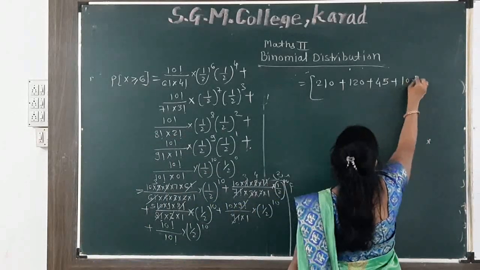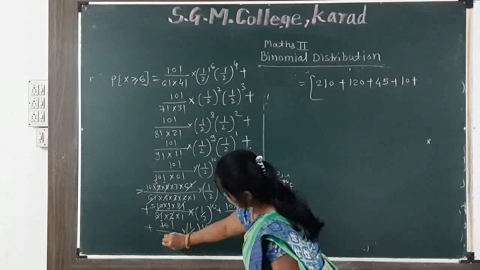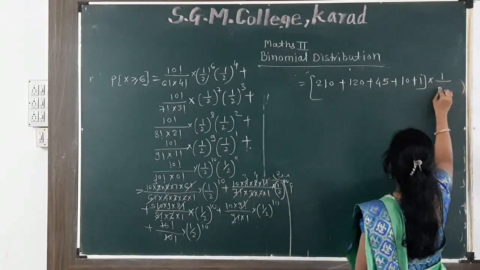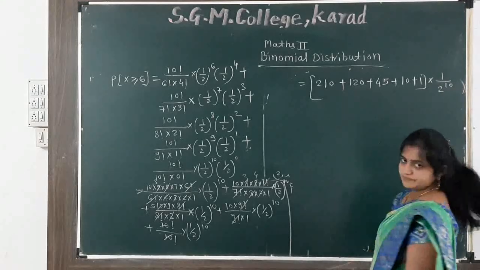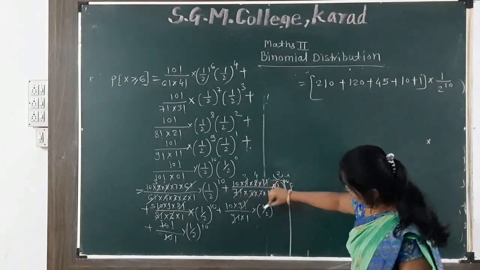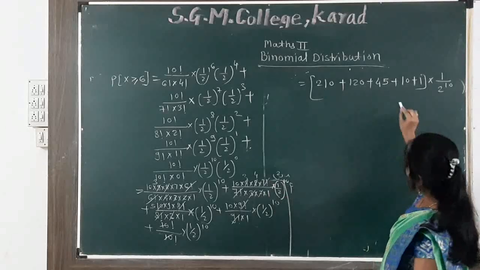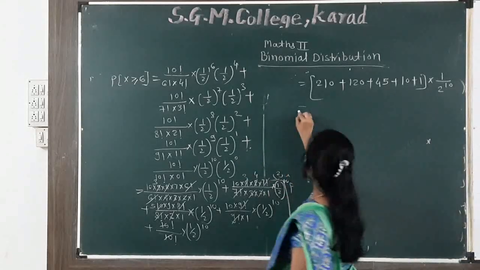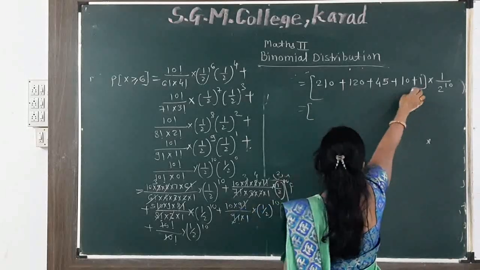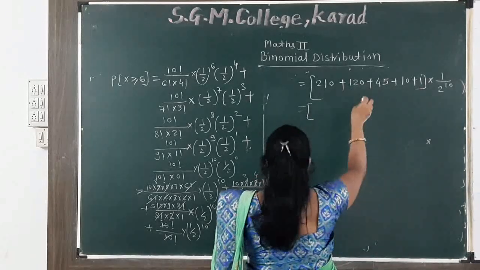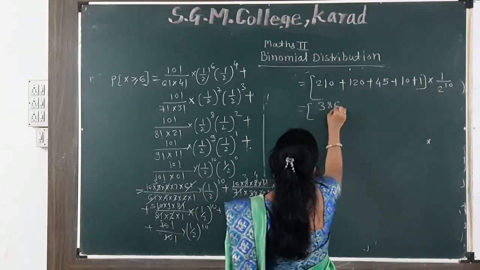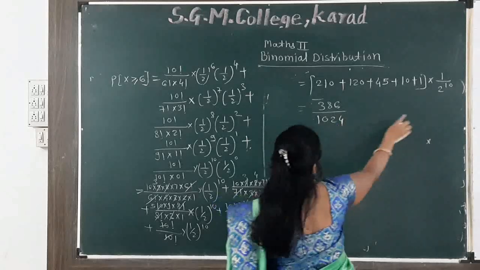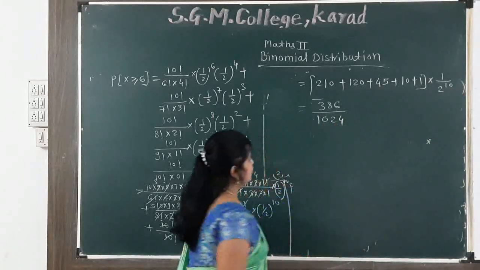So we get here 10, plus 10 factorial is cancel out is 1, outside is 1 upon 2 raised to 10, because 1 upon 2 raised to the 10 is common for all terms, so we can take it outside. Now addition of this, we get here 386 divided by 1024, because 2 raised to the 10 is 1024.